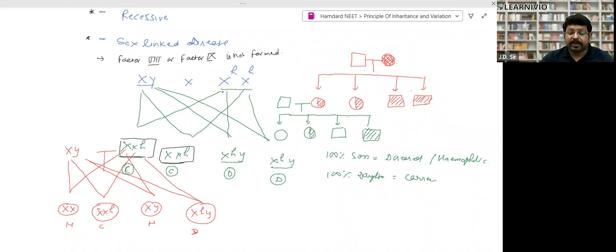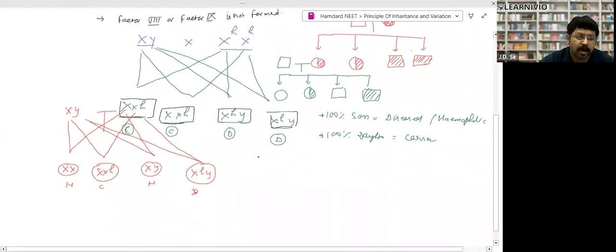Now I said the mother does not give the disease to her daughter. It makes her daughter a carrier. It gives the disease to the son. Look, XHY, the son, will be diseased. Another XHY. I have written over it: 100% of sons are diseased or hemophilic, and 100% of daughters are carriers. Right?